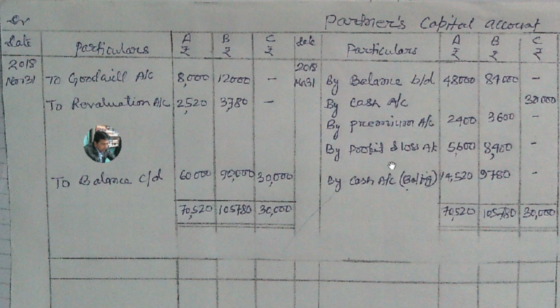So 2 by 5 of 14,000, 5,600, and 3 by 5 of 14,000, 8,400. In this way, the free reserve, that is the profit and loss account amount, is distributed and credited to the partners' capital account.